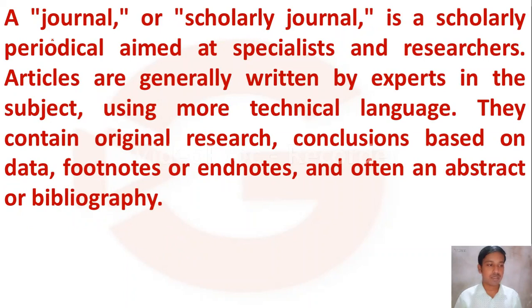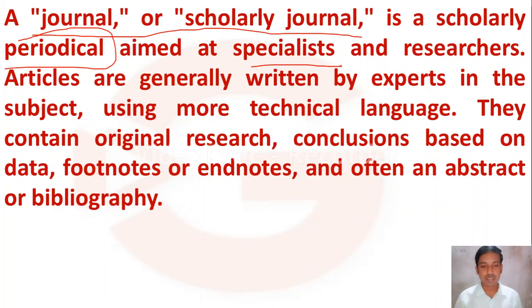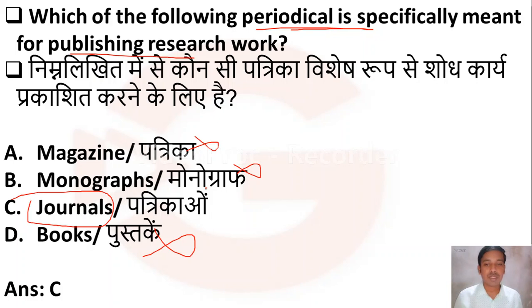And what do you mean by journal? Journal is also known as the scholarly journal, and it is a periodical. The main aim of the journal is for specialists and researchers, and articles generally written by the researchers, using more technical language, are published in the journal. These journals contain original research, conclusions based on data, footnotes, endnotes, and all. So the periodical specifically meant for publishing research papers is option C, journals.